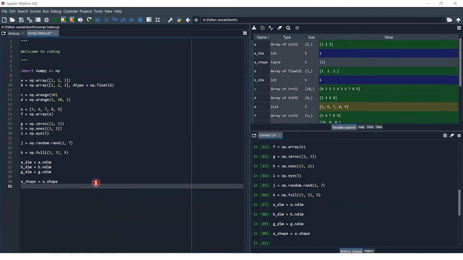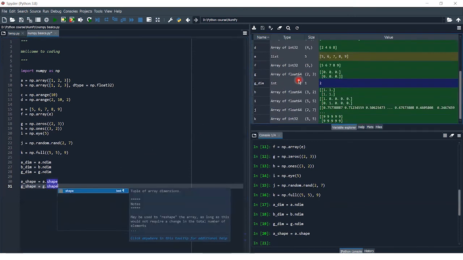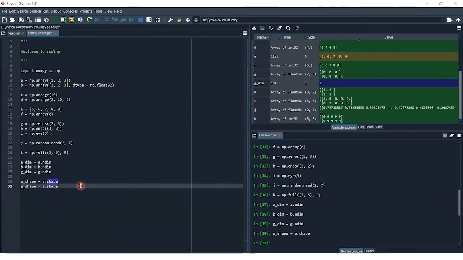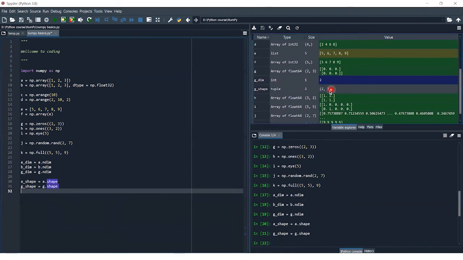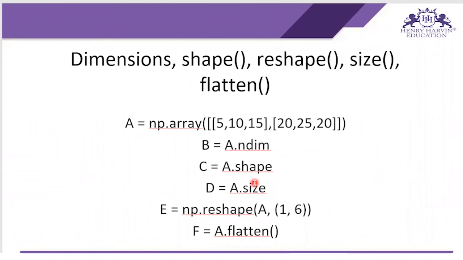But when I write g_shape is equal to g.shape, let me tell you the answer first. As you can see, g has the shape 2 comma 3, so g_shape has the value 2 comma 3. Let me execute this, and as you can see, g_shape has the value of a tuple, and the tuple contains the values 2 comma 3. Then after this, shape, dimension, size, reshape and flatten.